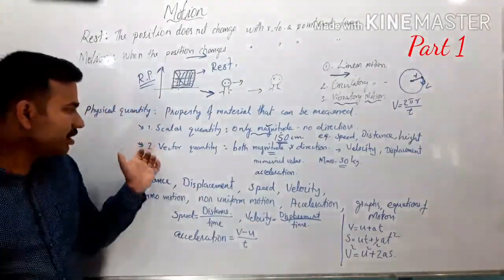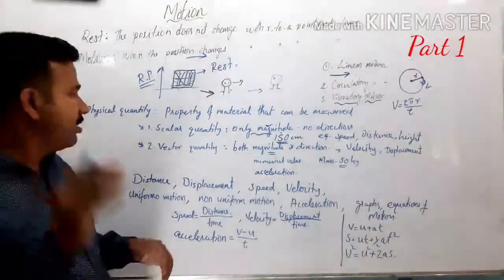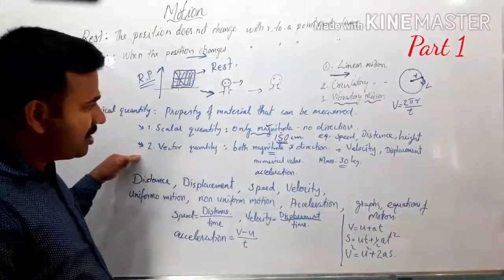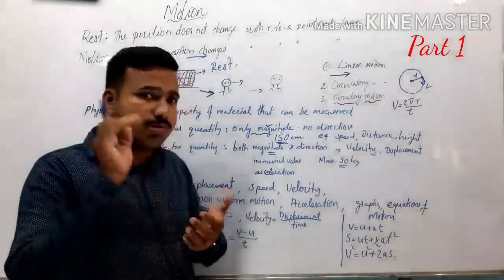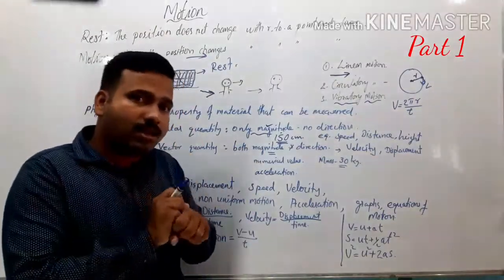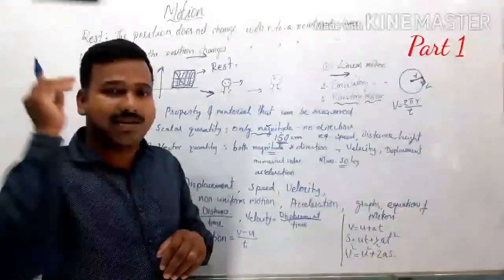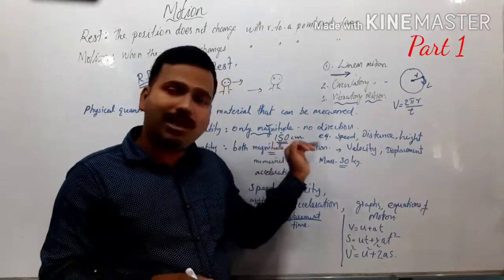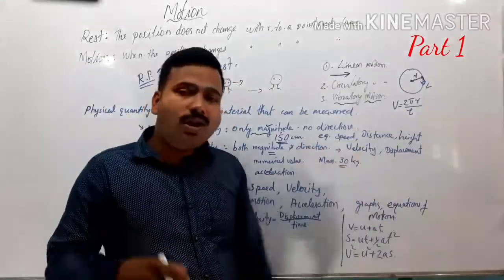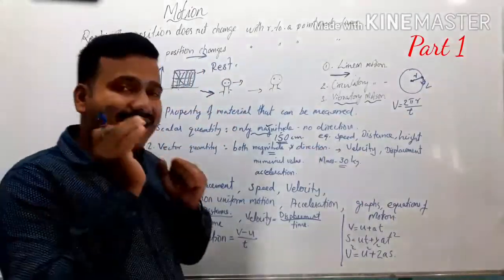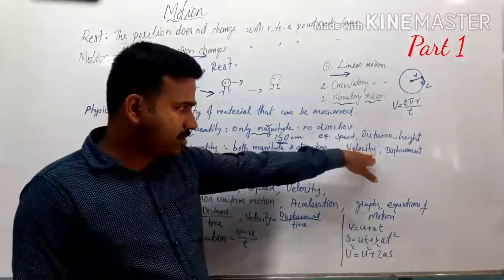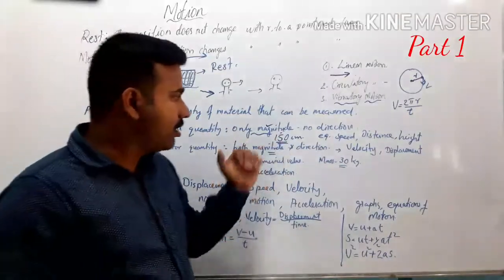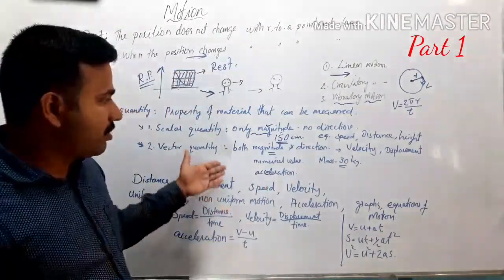The next category of physical quantity is called vector quantity. So what do we mean by vector quantity? The quantities that require both magnitude as well as direction. Such quantities are known as vector quantities. Examples are velocity, displacement, acceleration, etc. Force we will study later on.